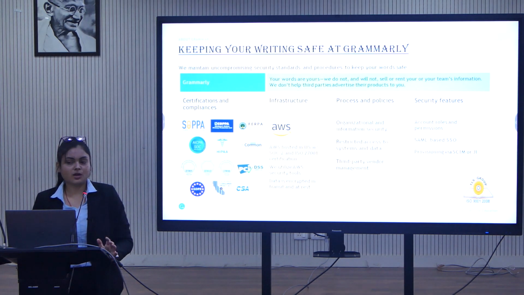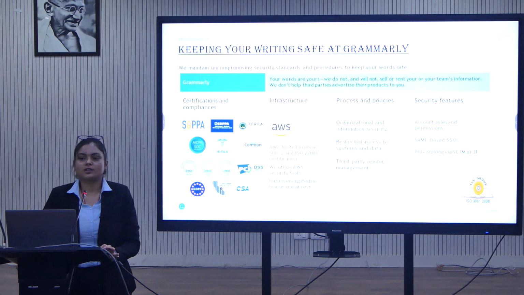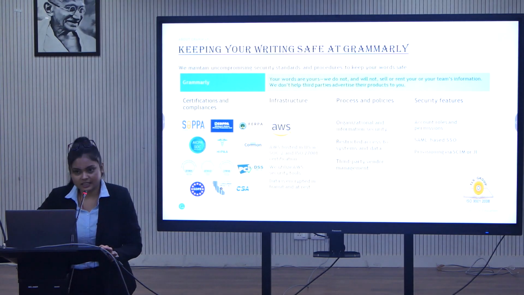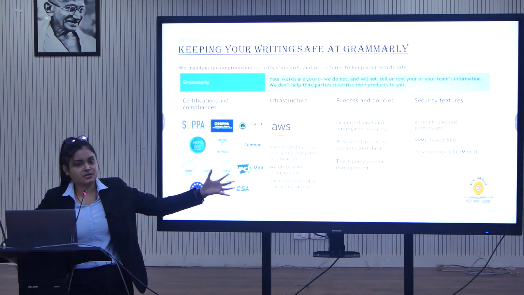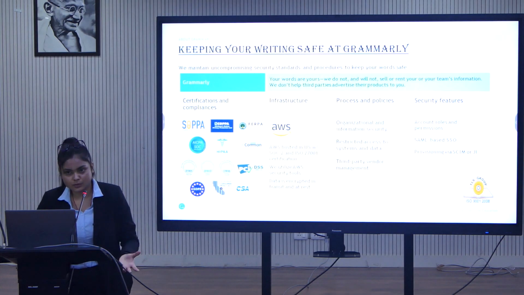So it is very important that if you are using Grammarly, working on any specific document, please make sure that you are saving a copy of your document before deleting it, because the data is 100% secure. You will not be able to recover it if it is deleted unintentionally too.